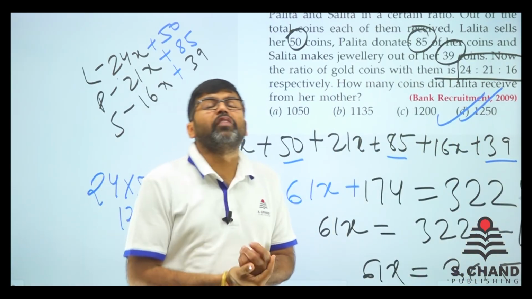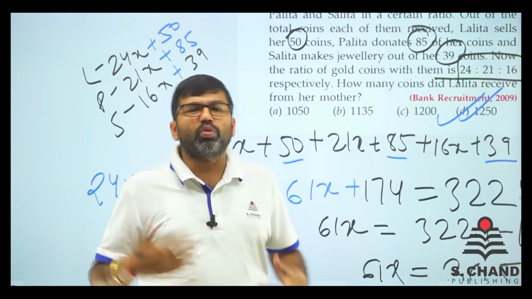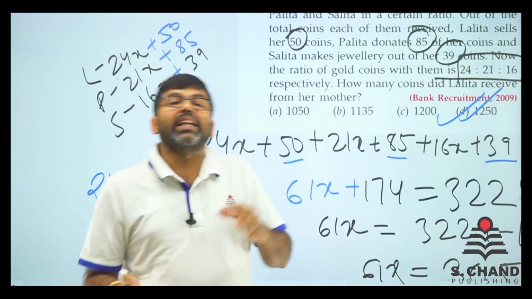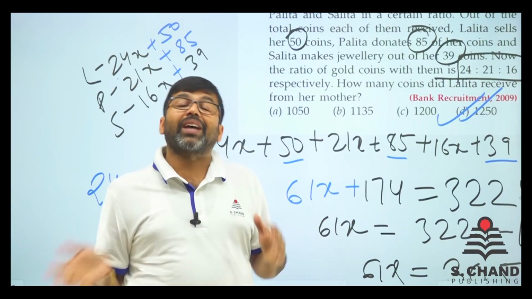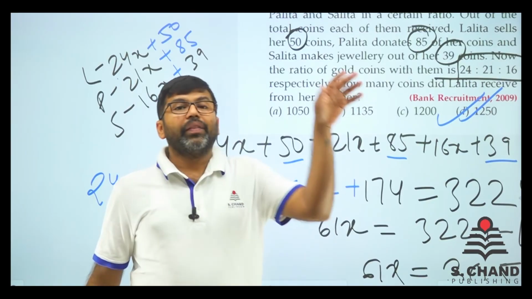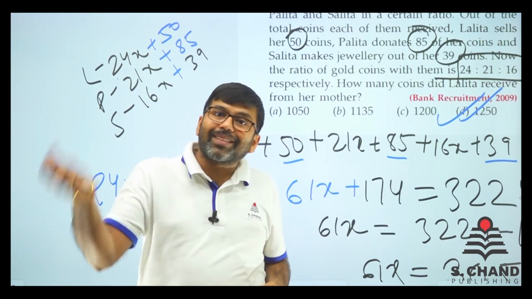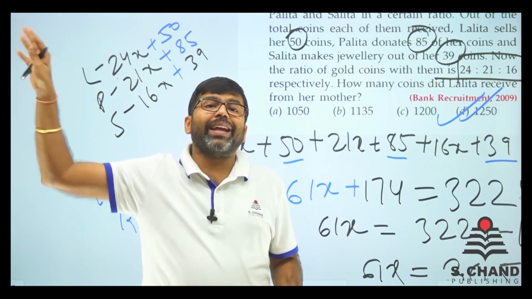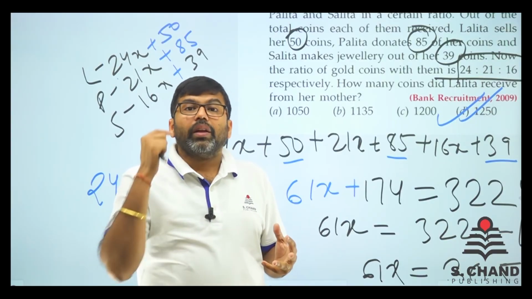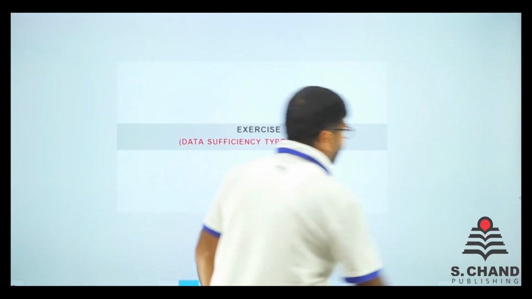So in this way, we have completed the arithmetical part of this. And in the arithmetical part, I have tried to do different types of questions. Now we'll do 1 or 2 data sufficiency type questions, because in all the exercises, data sufficiency questions are given. And we must know the concept behind data sufficiency. Data sufficiency says that there's a question, 2 data are given. You need to find out which data is sufficient for the answer and which is not. We don't need to find the exact answer. We just need to find whether the data is sufficient or not, right? Here we move on to the next question. So let's do some data sufficiency questions.